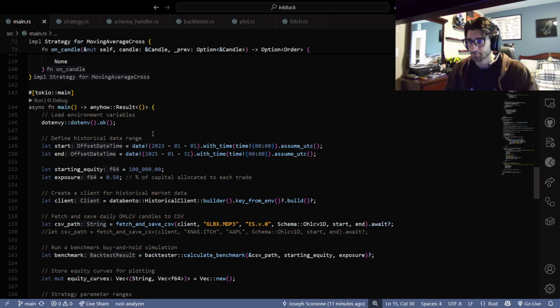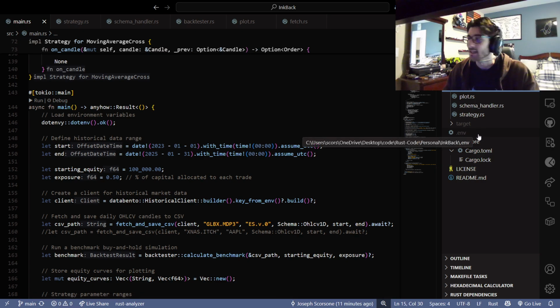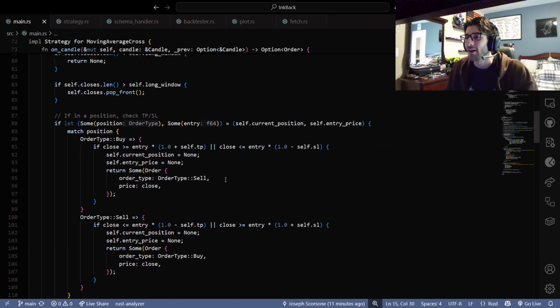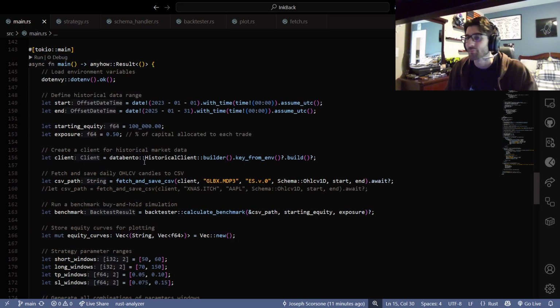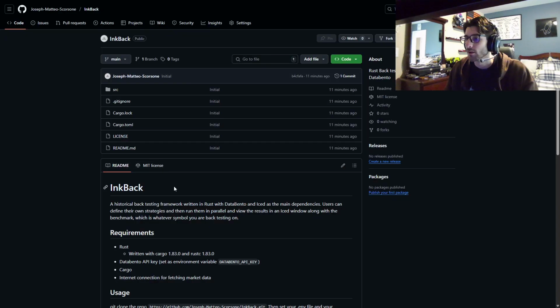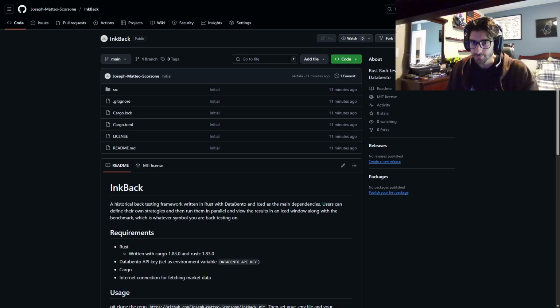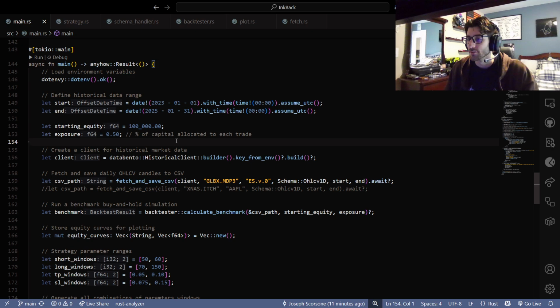Here's the main function. And obviously I'm not gonna show you guys mine, but you do need to make an env file, right? Obviously it doesn't come with one, but I have a sticky note where that button is. That's why I'm dodging. But just make an env file. I have it in the repo. Just make your variable like that, and then set it to be whatever your key is. So yeah, that's all you would have to do on setup, and then you're good.